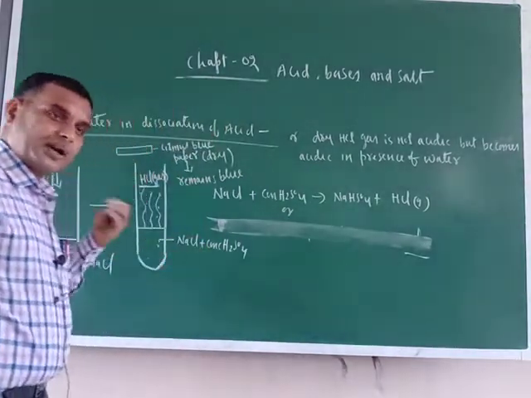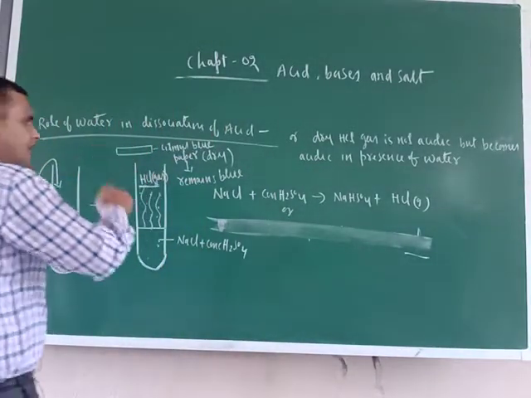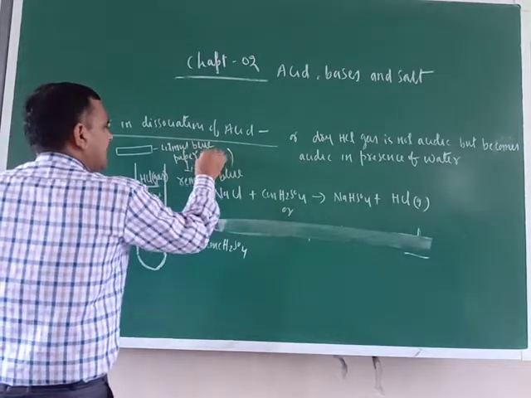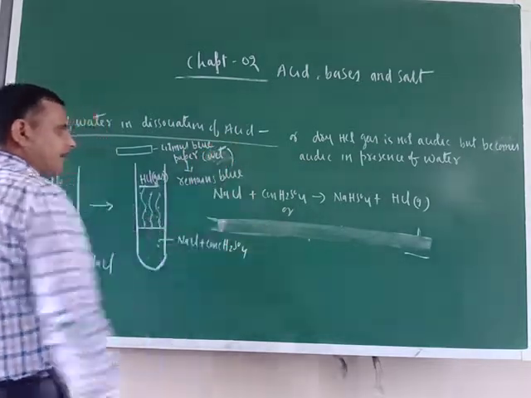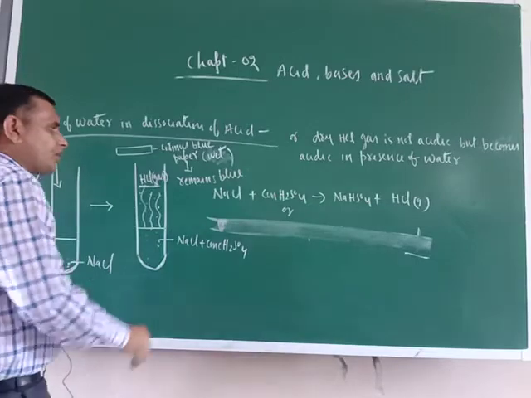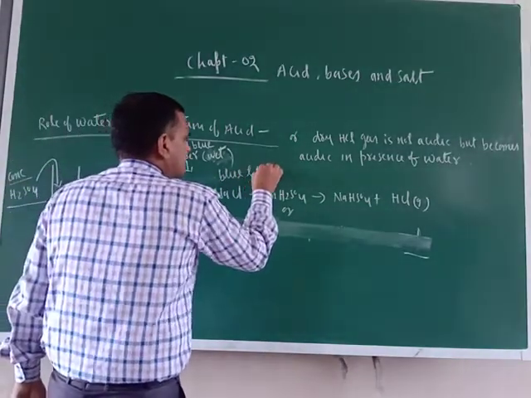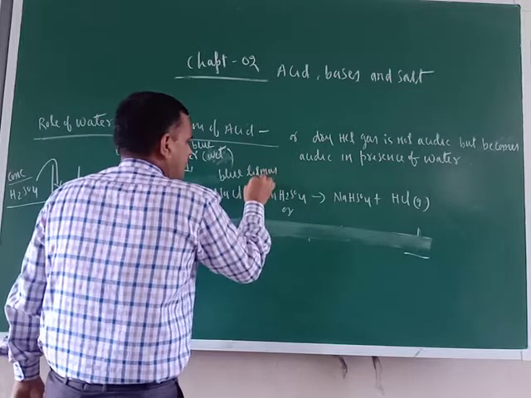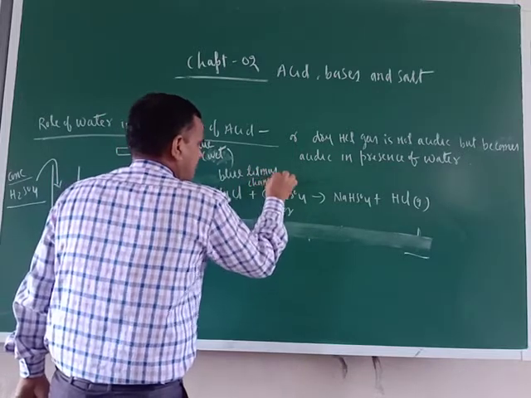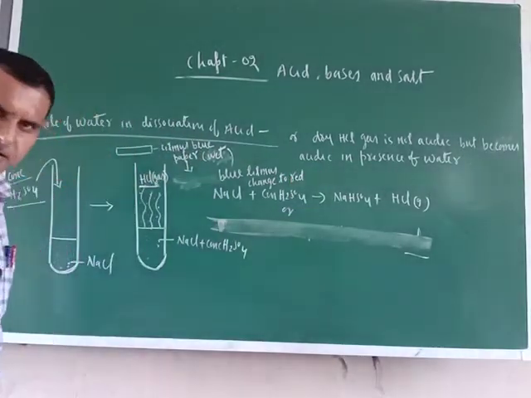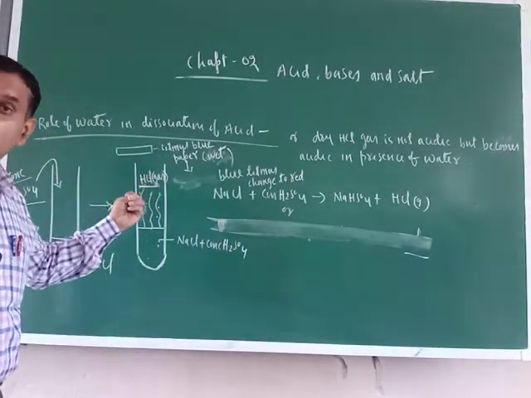And now try to understand. You do one thing. Now take blue litmus only, but bring wet litmus. That time, blue litmus changes to red. Blue litmus changes into red. Now just see the role of water.